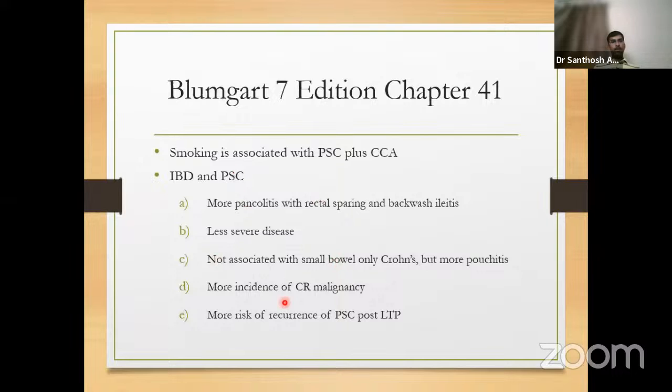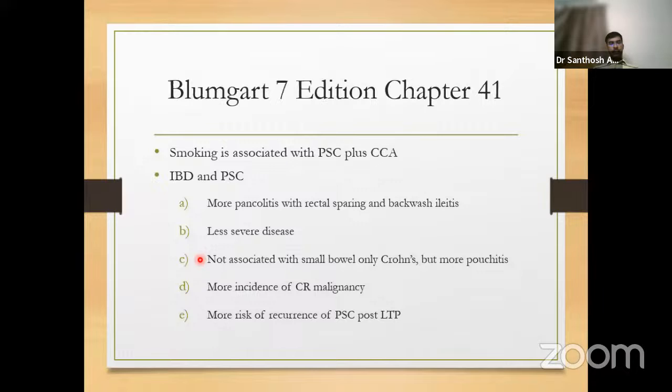So, a few things which we need to know. Many questions can be formed on inflammatory bowel disease and primary sclerosing cholangitis. As I said, smoking is associated with primary sclerosing cholangitis plus cholangiocarcinoma, but smoking is protective for some symptoms of primary sclerosing cholangitis. Now, in a combination of inflammatory bowel disease and primary sclerosing cholangitis, most of them will have ulcerative colitis. Most of them will have pancolitis, but with rectal sparing, and at the same time they will have backwash ileitis. Though they have pancolitis, they tend to have a less severe disease.